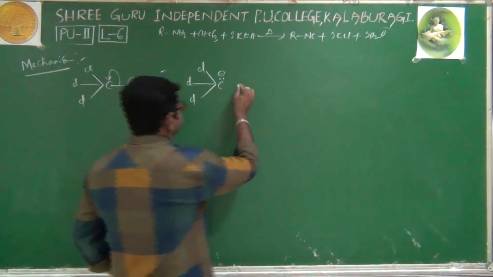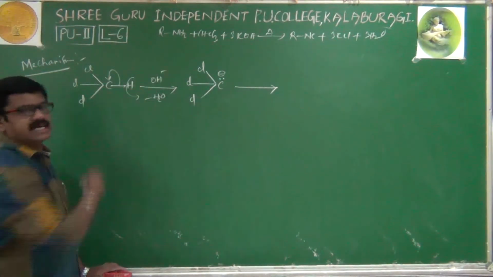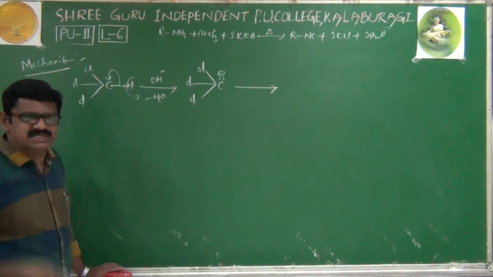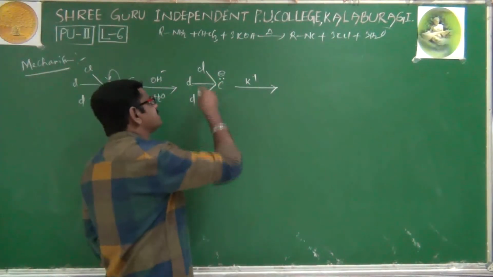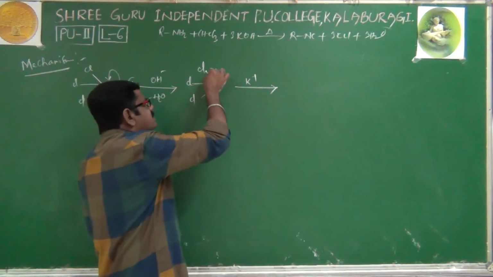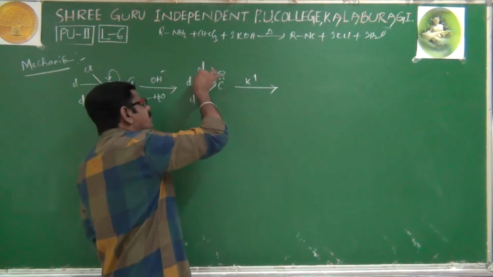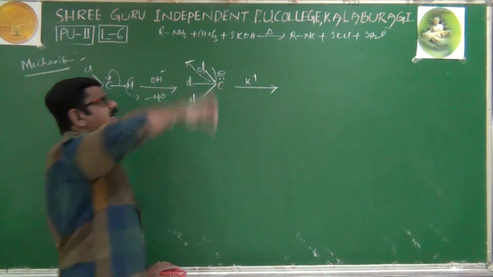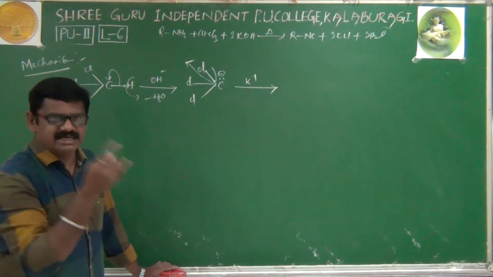Right. Next. In the next step, what happens? We are using KOH. Only OH minus has been used, still K plus is there. K plus is waiting. Now K plus reacts with Cl. This bond is completely broken, Cl along with the 2 electrons, nothing but Cl minus, is eliminated.